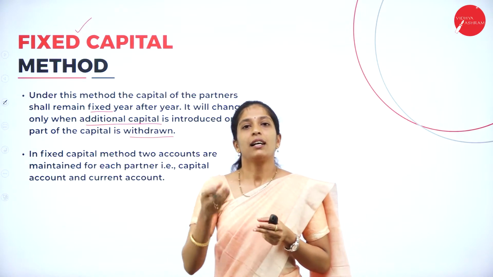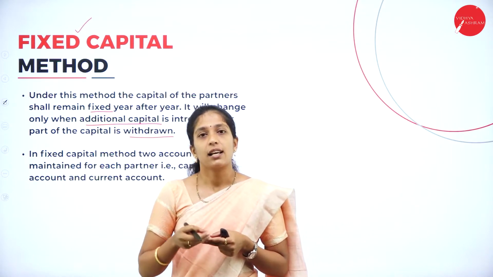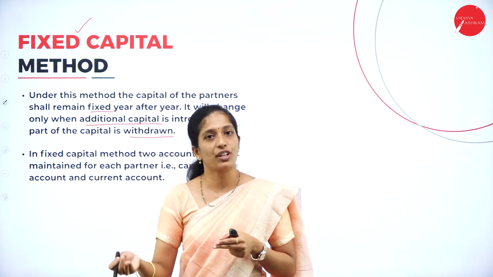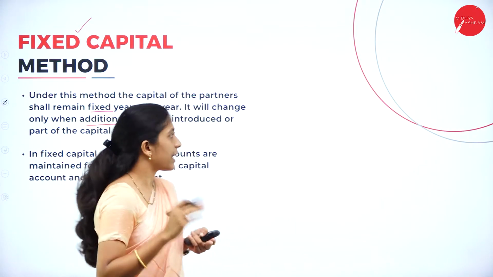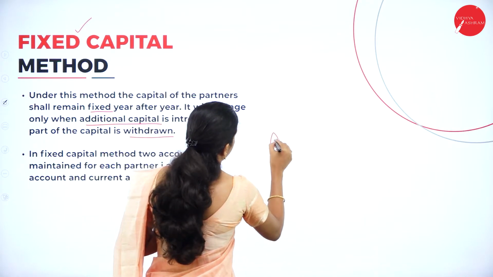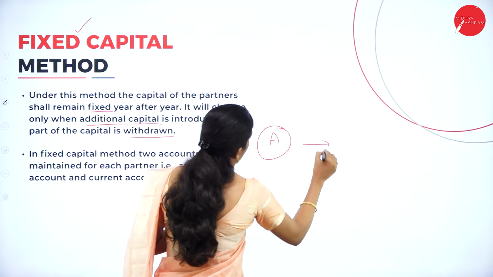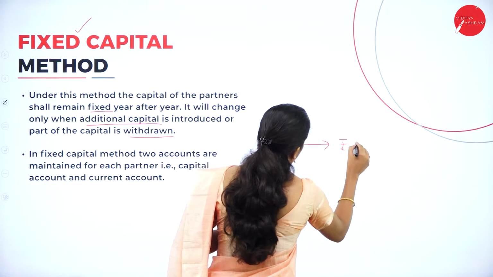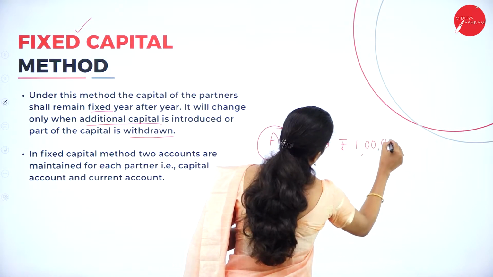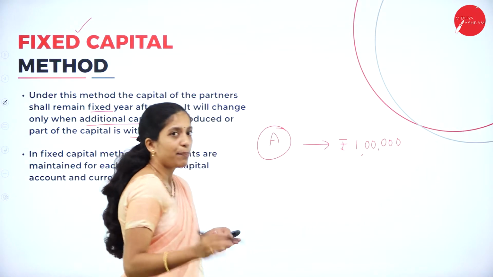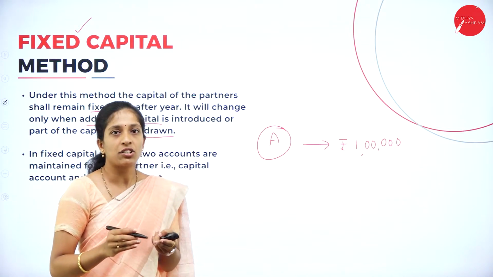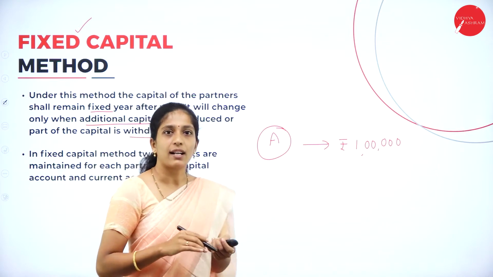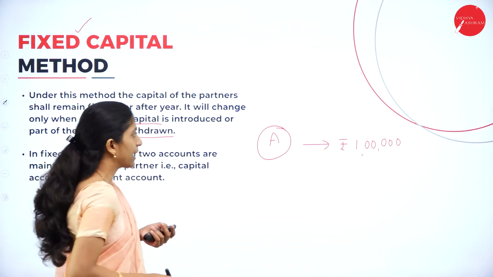So the capital of the partner changes if he withdraws or if he adds additional capital. For example, if we take A is a partner and he has contributed rupees 1 lakh. Suppose he doesn't withdraw or introduce additional capital, the capital of the partner remains fixed, that is 1 lakh only.